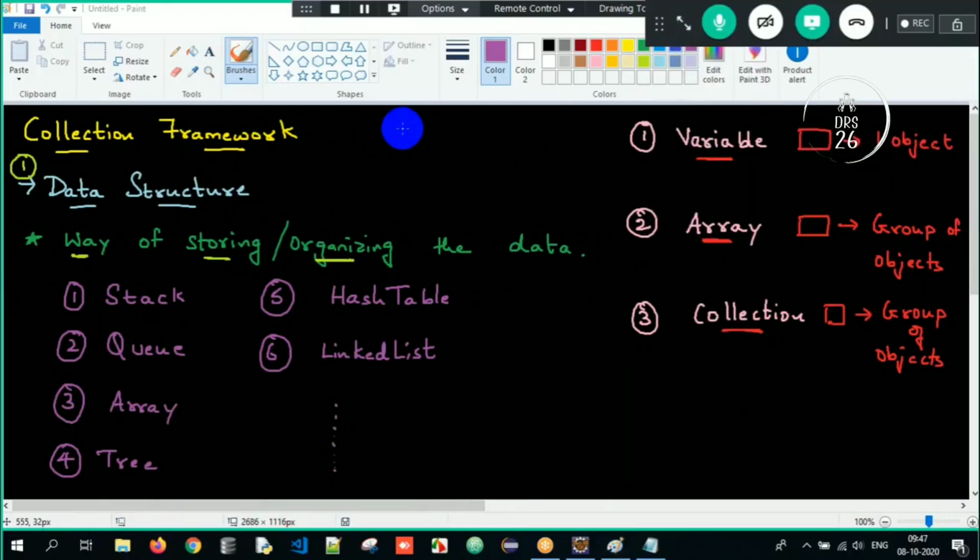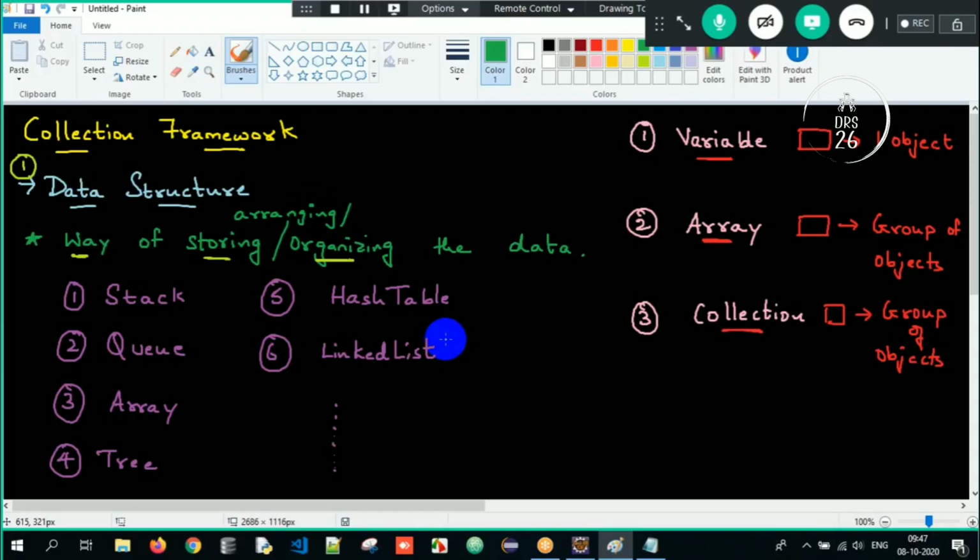Clear? So people who all joined us late, we kick-started the session with something called data structure. What is data structure? It's a way of storing or organizing or arranging the data. You can use the term arranging also. You can make use of this terminology as well. Data structure is a way of storing or organizing or arranging the data. It's a way to store the data.